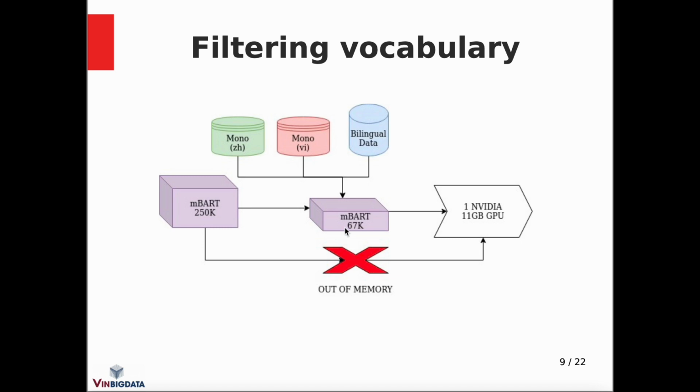We use the mBART pre-trained model, in which the vocabulary is 250,000 tokens. However, when we fine-tune on our machine, which has an 11 gigabyte GPU, it causes out-of-memory problems. Therefore, we filter the vocabulary, keeping only the vocabulary in the bilingual and the filtered monolingual data. The corresponding filtered-out embeddings become zeros. By doing this, we overcome the issue and we can train the model on limited computational resources.